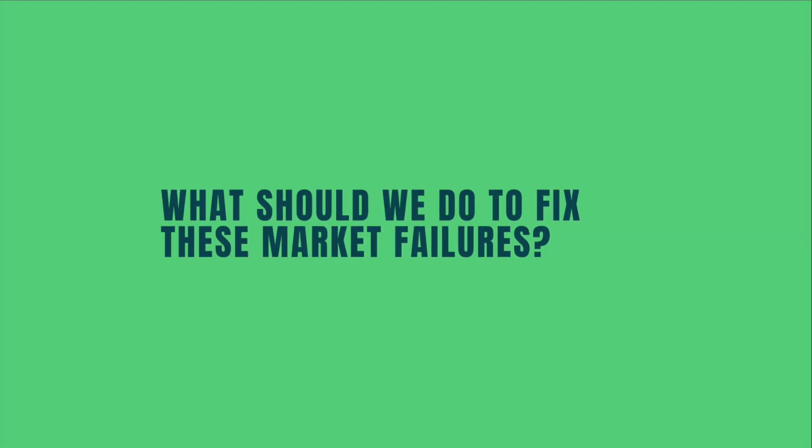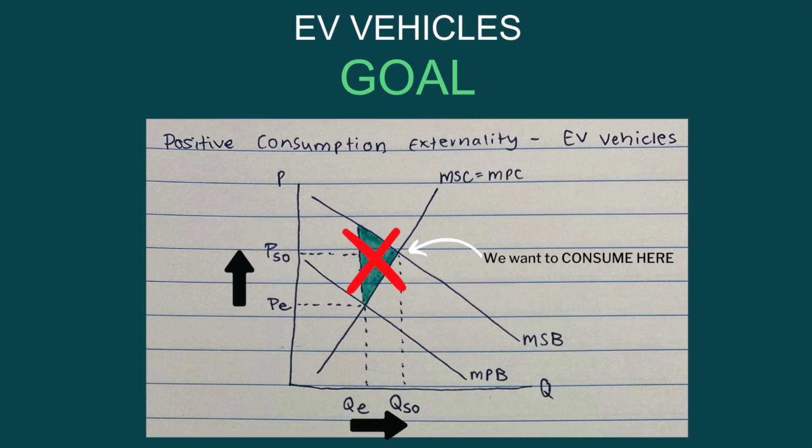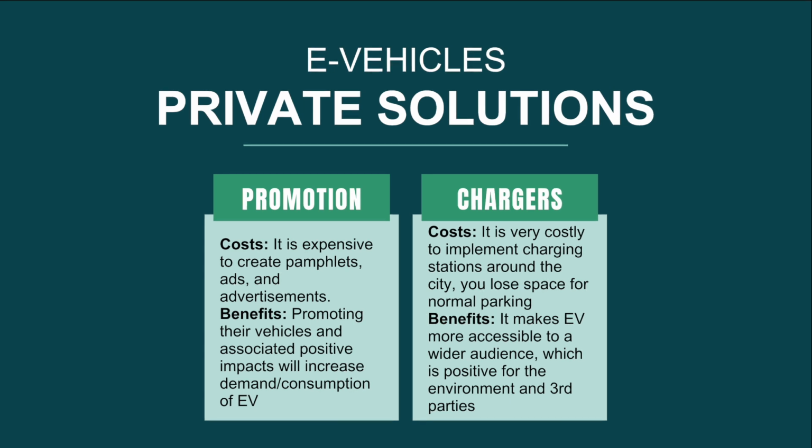So what should we do? The goal for EVs is to increase consumption to the socially optimal amount, producing at PSO and QSO. There will be no more deadweight loss. Here are two private solutions to the externality. First is promotion. One cost is it's expensive to create pamphlets, ads, and advertisements. However, a benefit is that promoting the vehicles and associated positive impacts with the company's products will increase demand and consumption of electric vehicles.